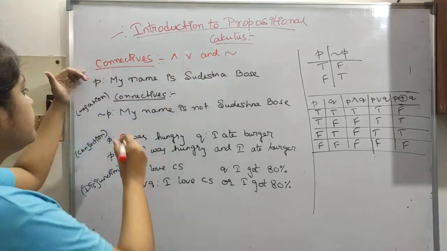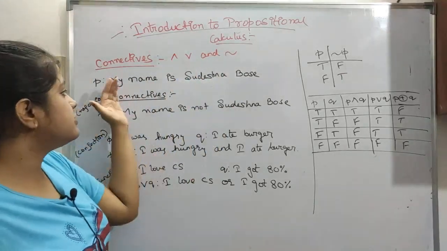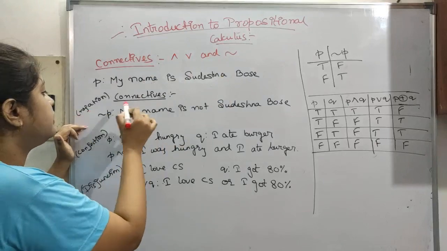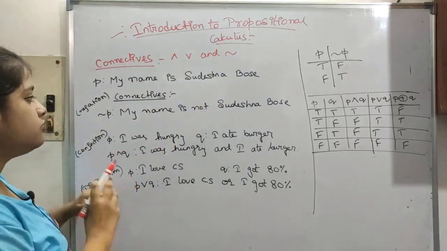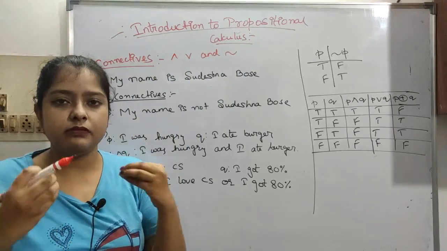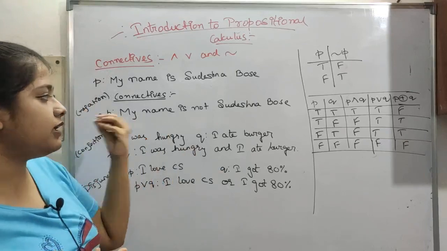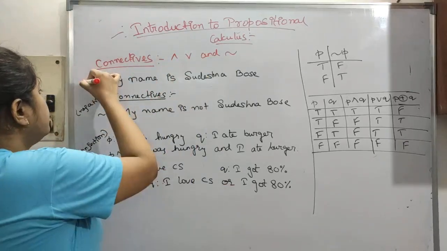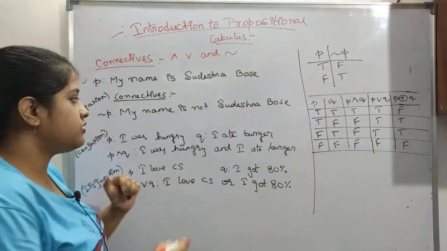Now see, this is a statement P: my name is Sudeshna Bose. This is just a statement. Let's see how the connectives work. Complementation means negation, so just negate it. Applying negation to the existing statement, it becomes: my name is not Sudeshna Bose.